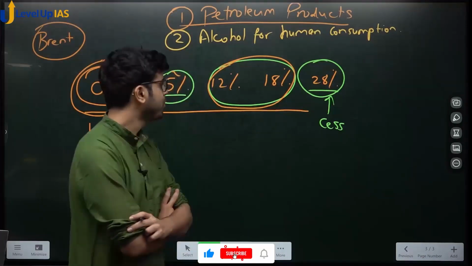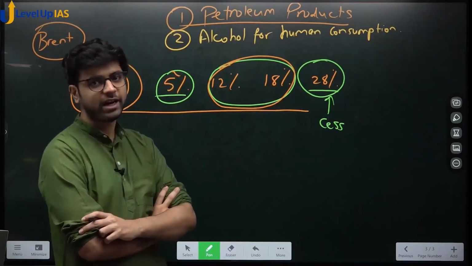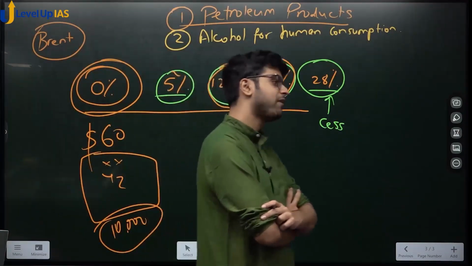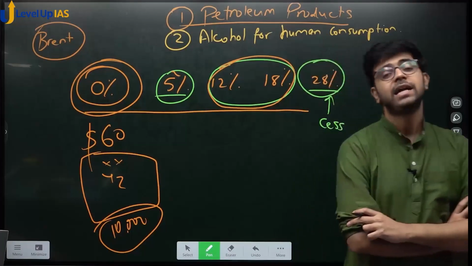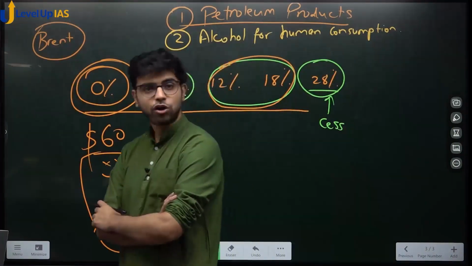If it is subsumed under GST, then the center will also take half, and the state will get half. So the states said we will not give it up. It is our sole right, our birthright to tax alcohol for human consumption.